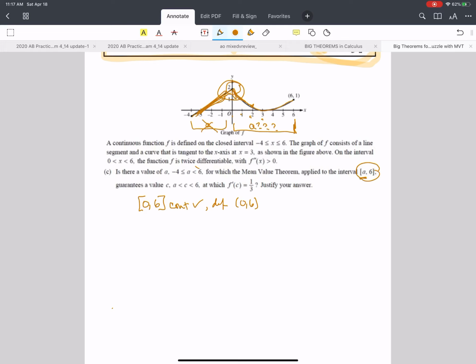That can be done. But they want very specifically that you find the particular a value, whether it be 0, 1, 2, 2.5, I don't know, any of these numbers all the way up to 6. And that number has to create this. Okay, so what does that mean? That means that the slope, so that means that f of 6 minus f of a over 6 minus a has to equal 1 over 3. That is how you're going to find the a value.